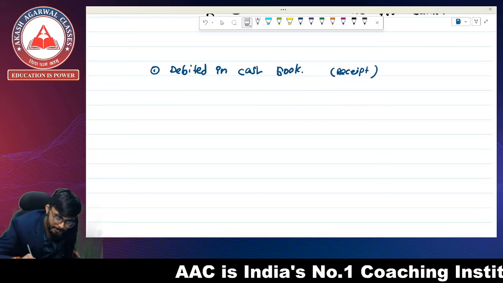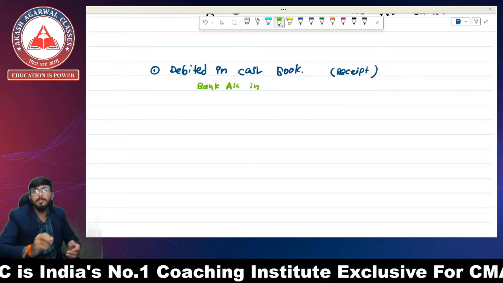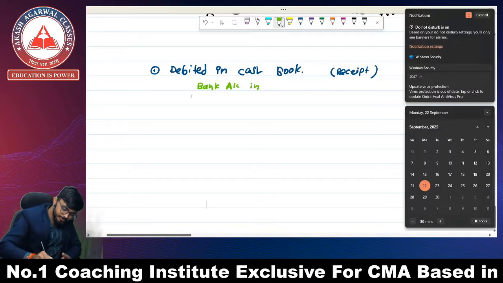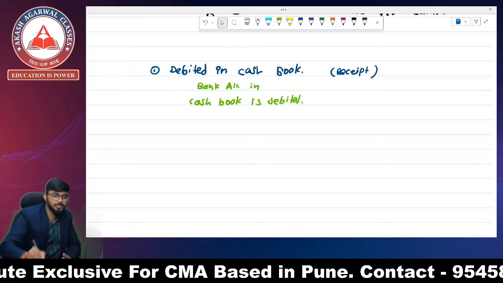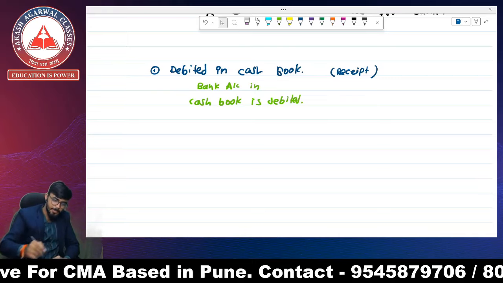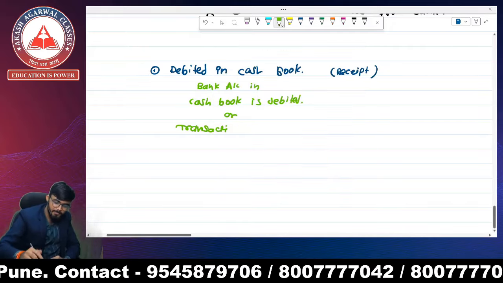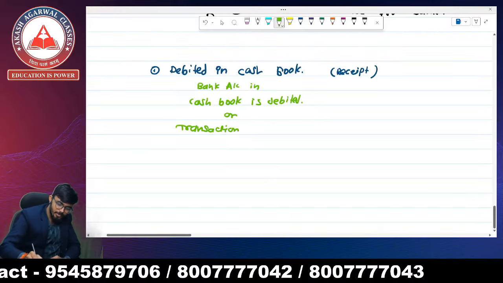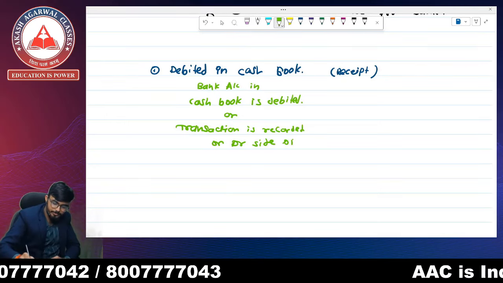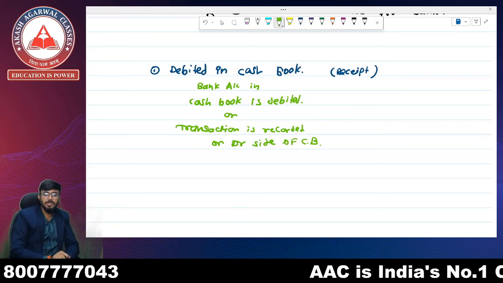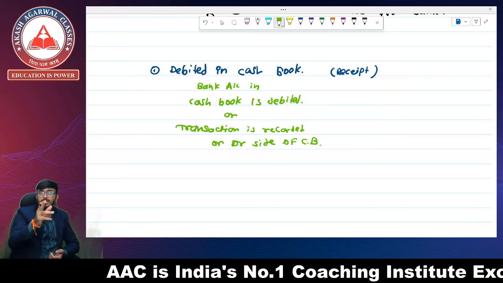It means the bank account in the cash book is debited, or the transaction is recorded on the debit side of the cash book.